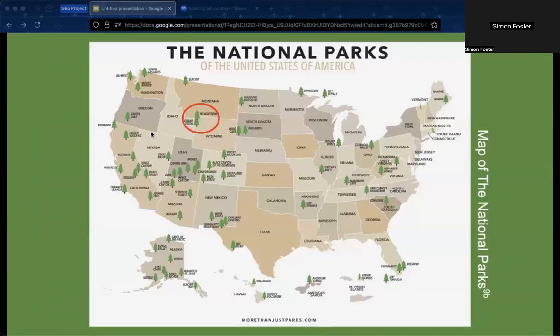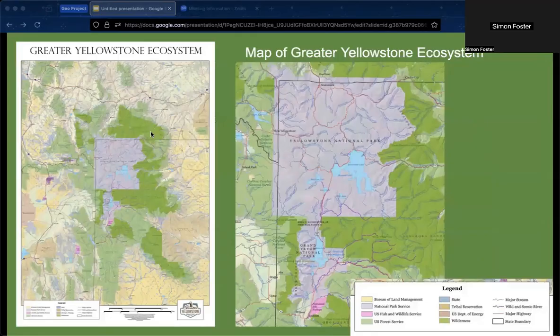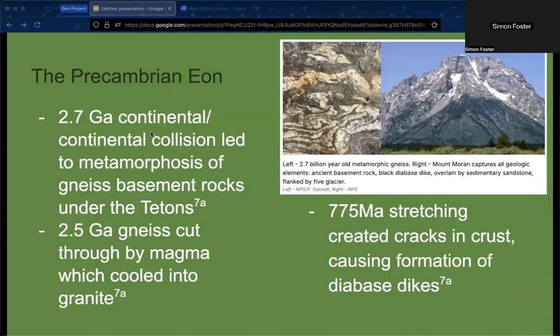Here we can see a map of the national parks. Yellowstone and Grand Teton National Parks are circled in red. This map gives an overview of the greater Yellowstone ecosystem, which encompasses both Yellowstone and Grand Teton National Parks and the surrounding geography. Roughly 2.7 billion years ago, a continental plate collision led to the formation of the Teton's basement